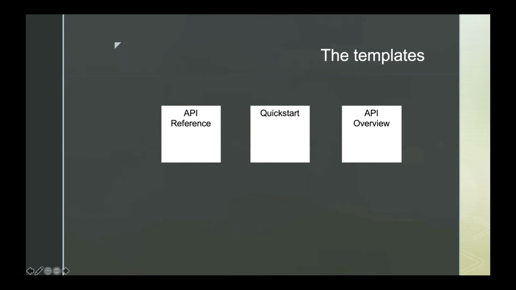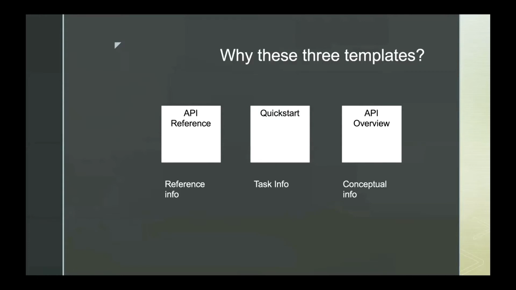So these three document types emerged from looking at research into what people want and what they don't want. And here's where it gets interesting. When I looked at these and realized what I had, I knew this was the right set of documents, and that I had everything, because I realized that I have a reference topic, a task, and some conceptual information.